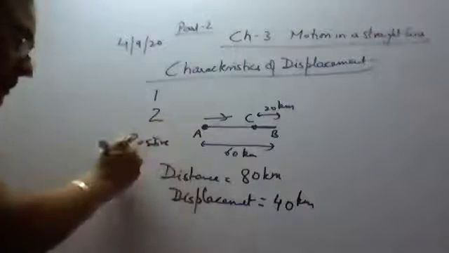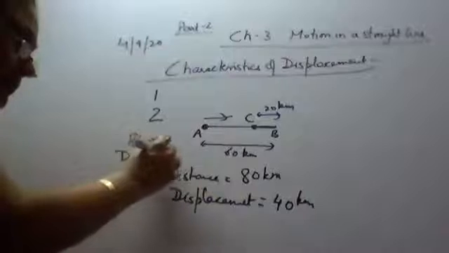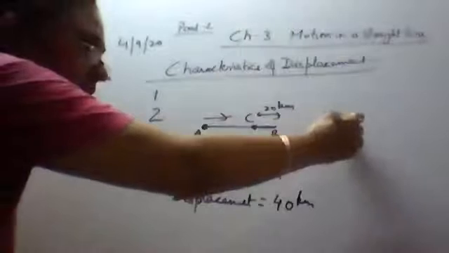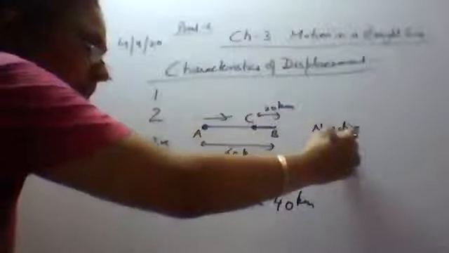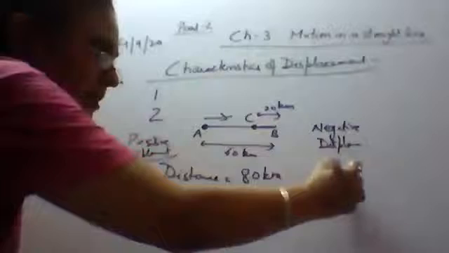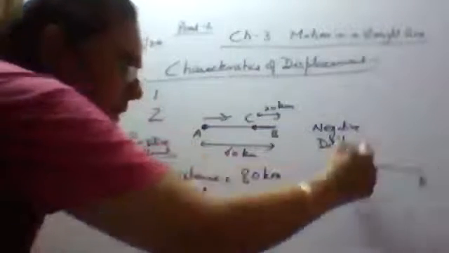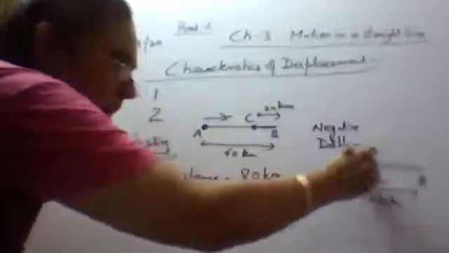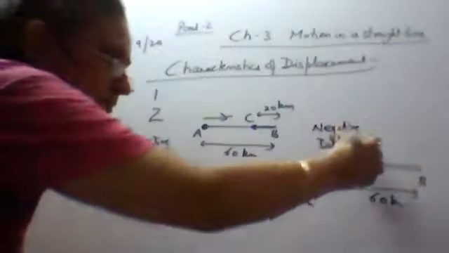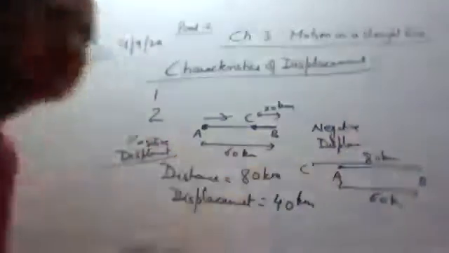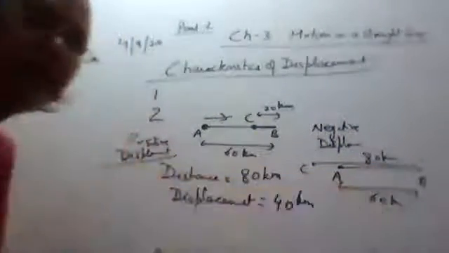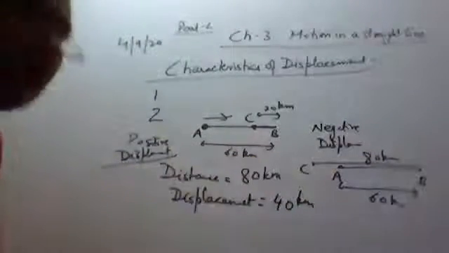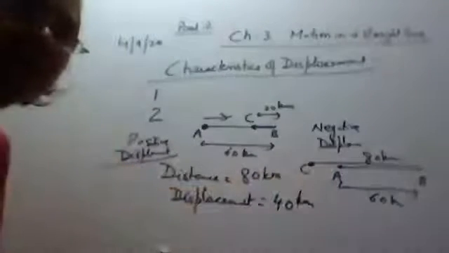Now the displacement can also be negative. Let's see when the displacement is negative. The same body starts from point A to B, traveling a distance of 60 kilometers. Immediately it turns back and reaches a point C, covering 80 kilometers.